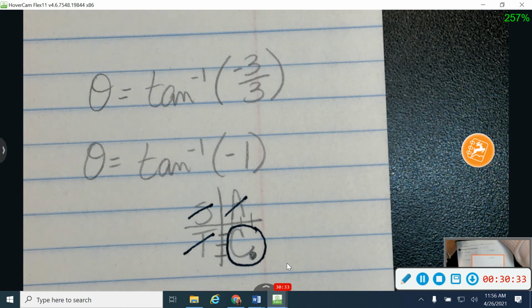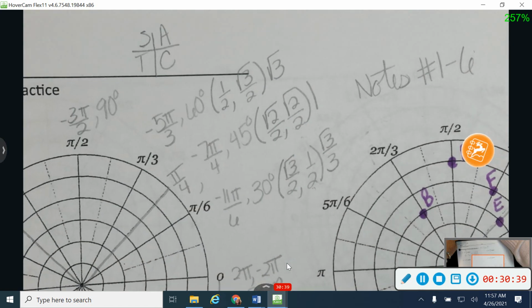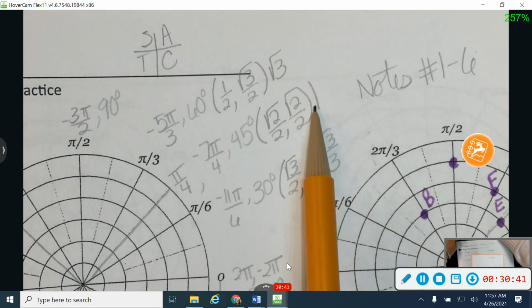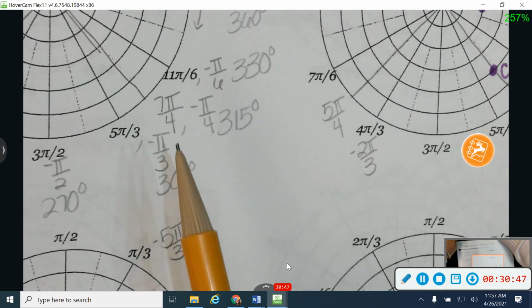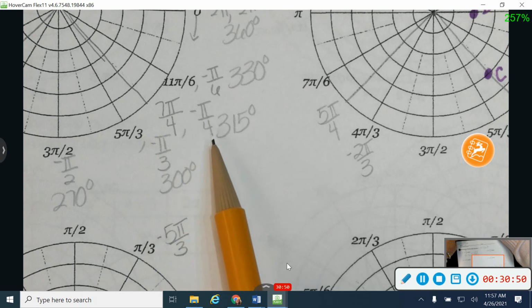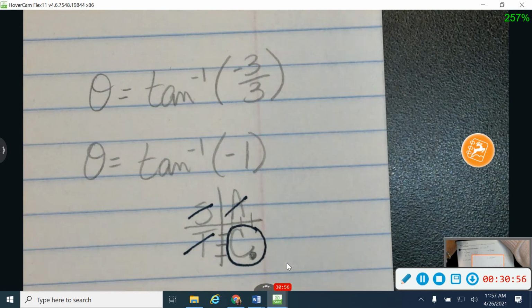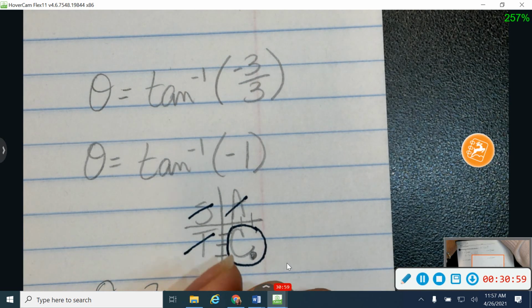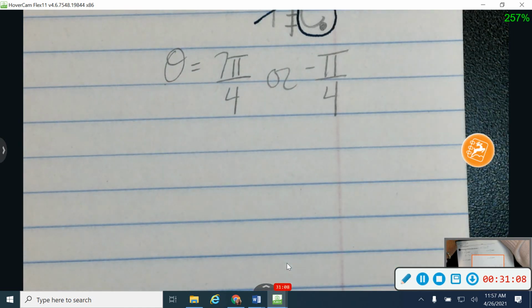Now I'm going to look back at my cheat sheet. I'm looking for where tangent is 1. These are my tangent values over here on the side. So tangent is 1 at pi/4. So in the 4th quadrant, I could call my reference angle either one of these two things. I'll take either answer. It does not matter to me. I'm going to say that theta is 7 pi/4, or if you would prefer, -pi/4. Oops, you can't see, I'm sorry. There we go. You do not have to answer both. Just choose one. Whichever one you prefer is perfectly fine with me.